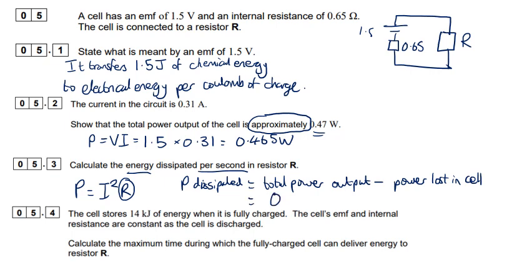So that's going to be, the total power was 0.465, and then we're going to subtract from that I squared times small r, so this is 0.31 amps squared multiplied by 0.65. And if we put that all together, we get 0.40 watts.